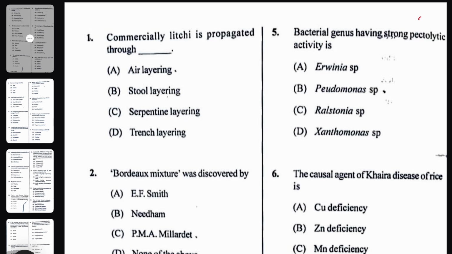Today, I think you have appeared for your Assistant Agriculture Officer 2024-25 exam, and let me briefly discuss the probable answer keys for paper one. I do have the set C, so you can correlate your answers accordingly. I am going to discuss the probable answer keys for section C of OPSC Assistant Agriculture Officer 2024-25.